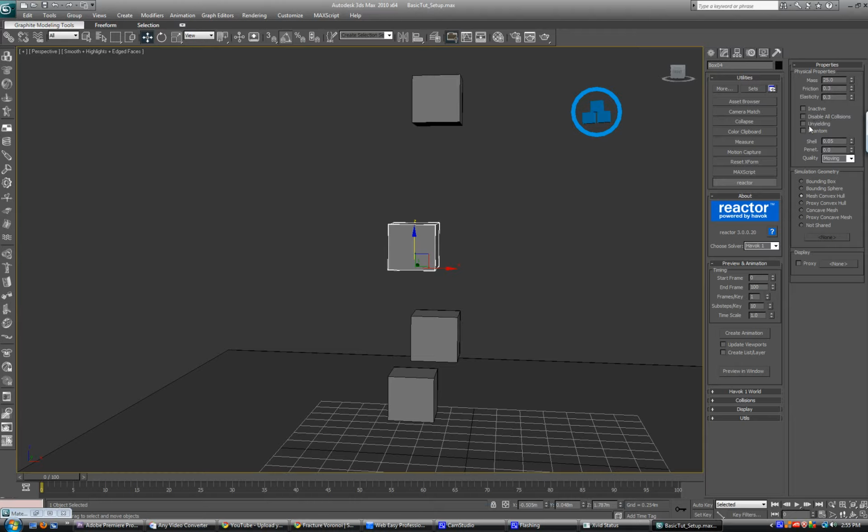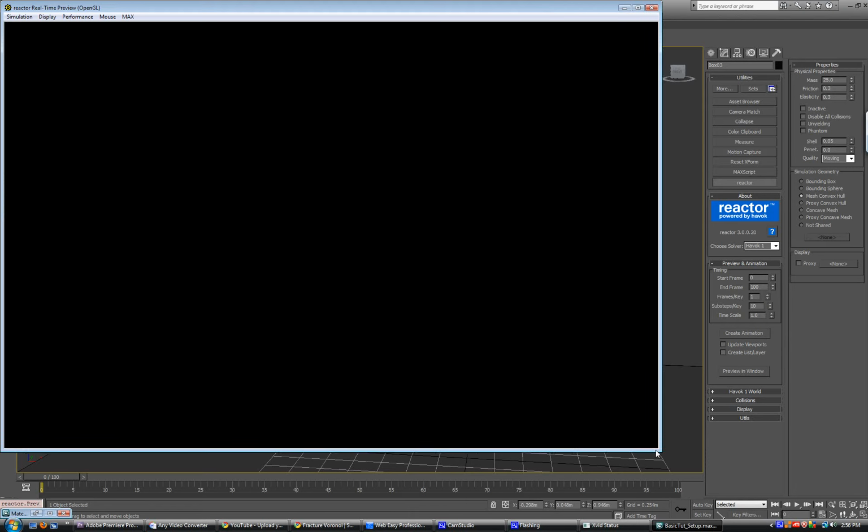I'm going to check unyielding for this next demonstration. What unyielding does is it allows you to animate an object and use its animation to collide with other physics objects. So if I set a quick animation for this box right here, and in 20 frames I want it to move this far, you'll see that it animates like that. Basically, it will play this animation, and this top box right here will collide when it falls into this thing. But this thing will not react like a physics object. It will use its mass and friction and elasticity when something else collides with it, but it will always do its animation and nothing else. So let's preview this simulation and see what happens.